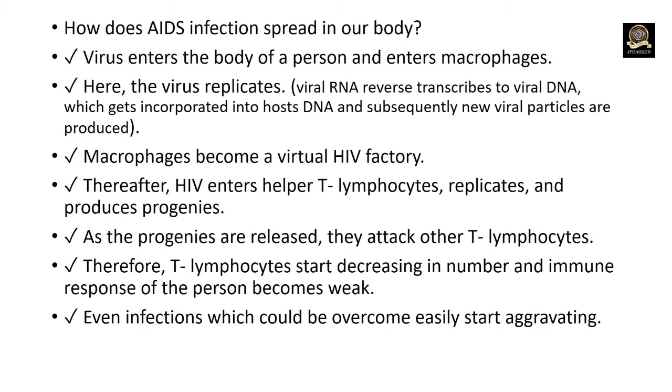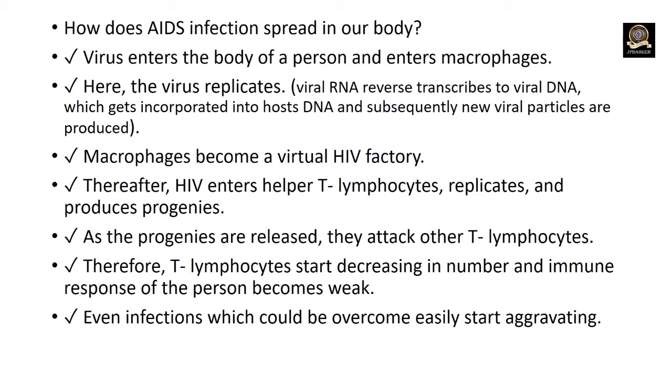The viral RNA reverse transcribes to viral DNA, which gets incorporated into host DNA and subsequently new viral particles are produced. Thus, macrophages become a viral HIV factory.